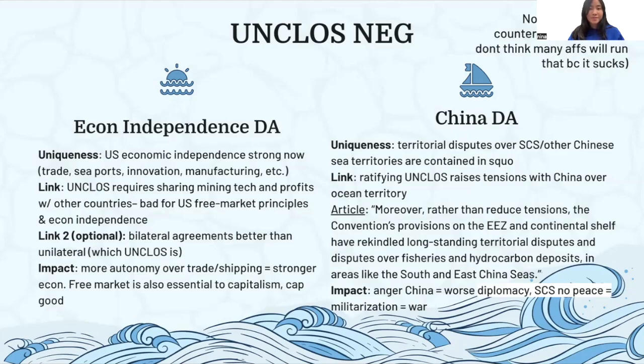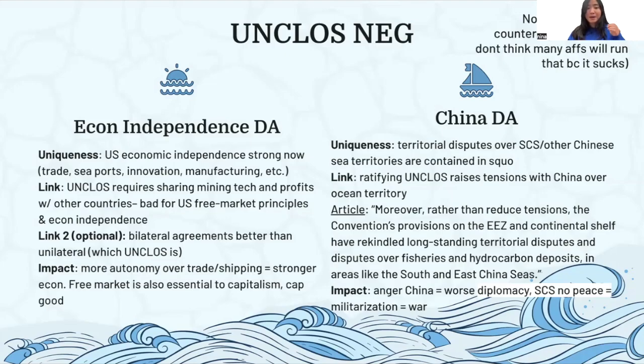It's about bilateral agreements, because UNCLOS is a unilateral agreement. Basically, a unilateral agreement is where only one side decides the conditions and then everyone just has to agree. So if I say, everyone here needs to eat a cookie right now, you can't negotiate with me. You just have to say, yes, I agree, or no, I don't agree. But a bilateral agreement is like, hey guys, eat a cookie. No, actually, I think we should eat cookies and celery. So you see how both parties are involved in making that agreement.